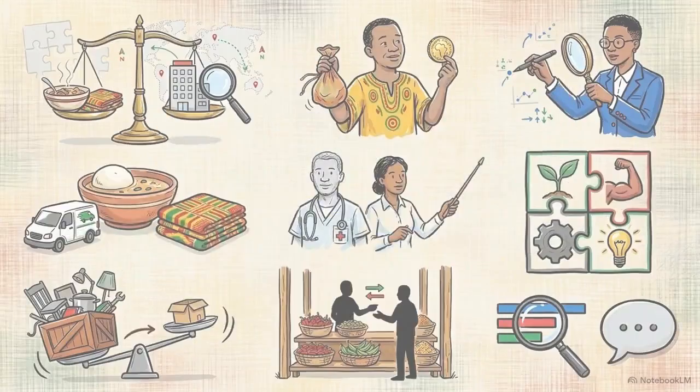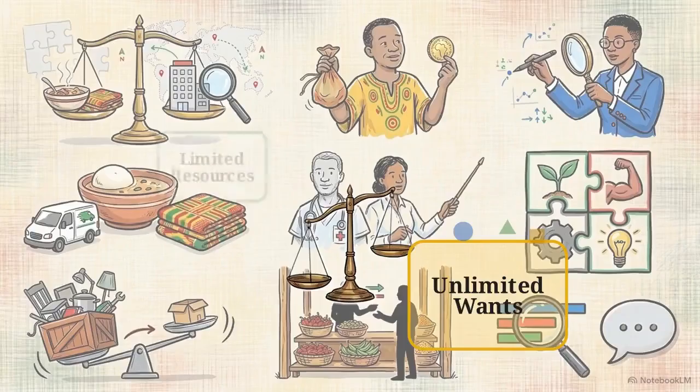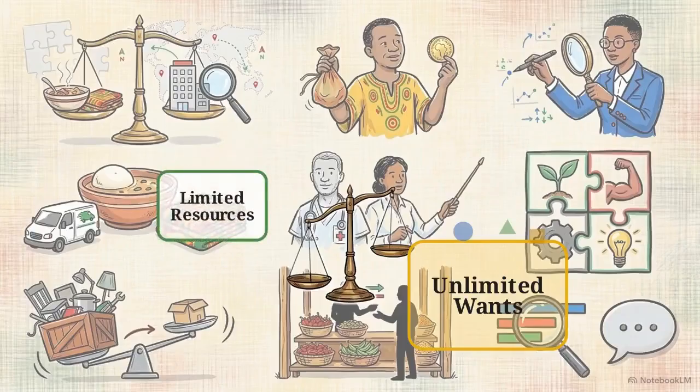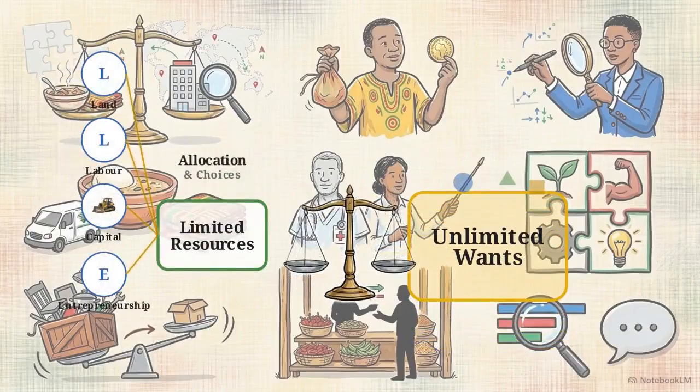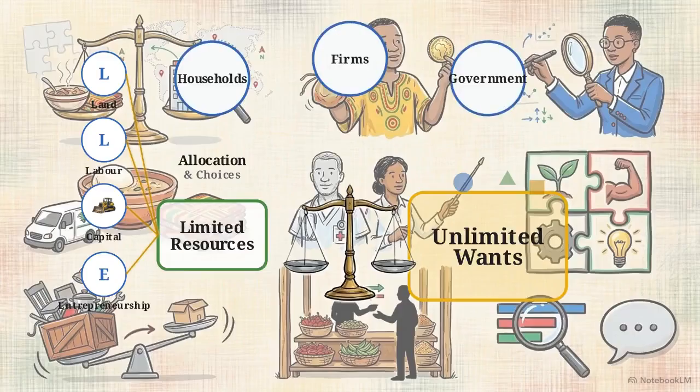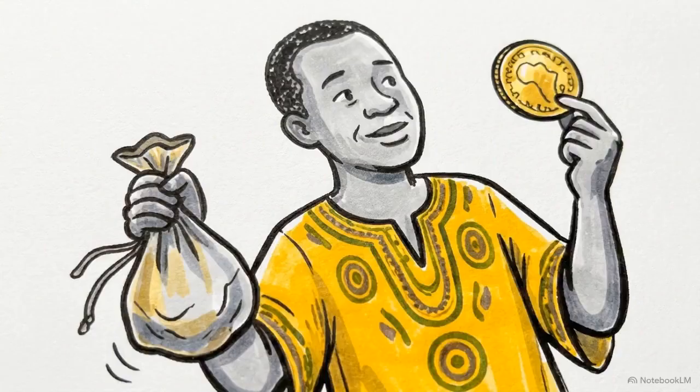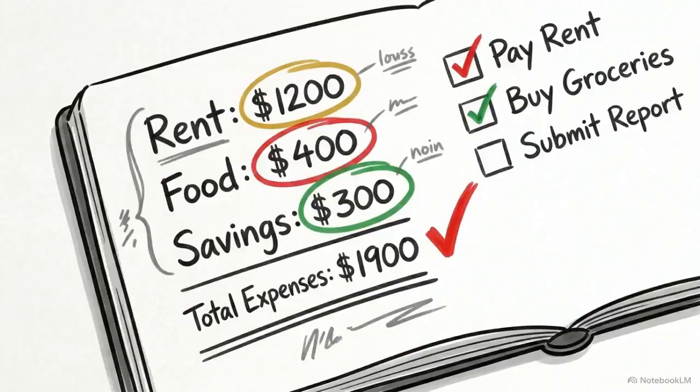This illustrates the core problem of human existence, a scale heavily tipped by unlimited wants against strictly limited resources. To bring this into balance, we must distribute those scarce resources. Economics is the science studying how individuals, businesses, and governments make those choices. Because resources are finite, every decision carries a cost. Economics gives us the framework to measure those options and make the most effective choices possible.